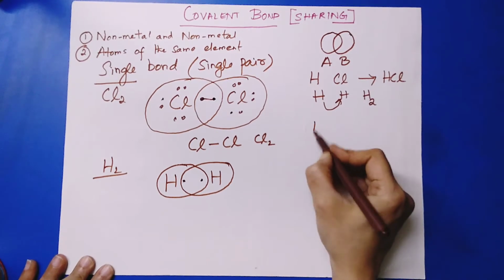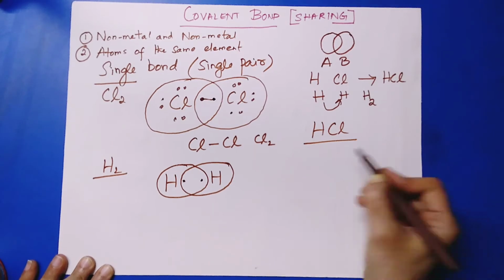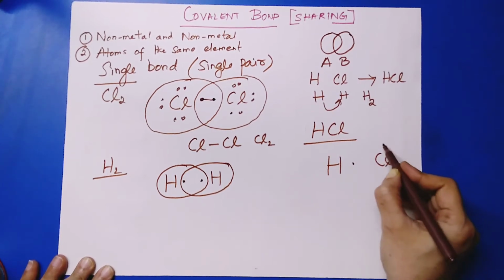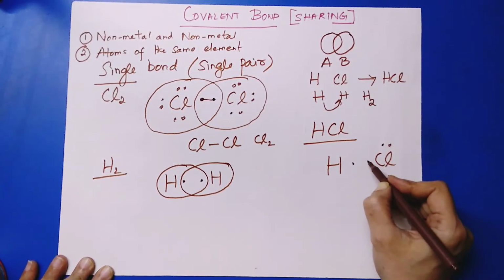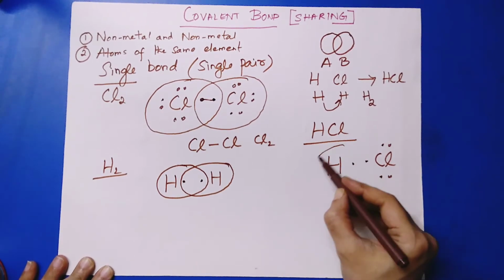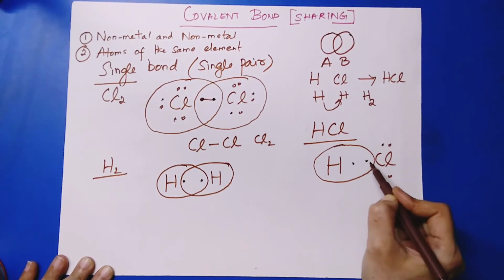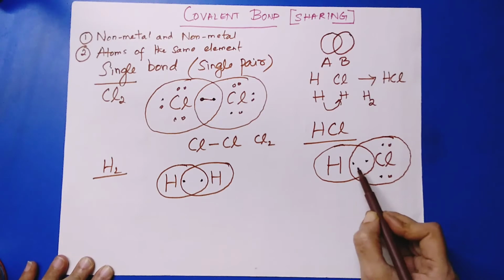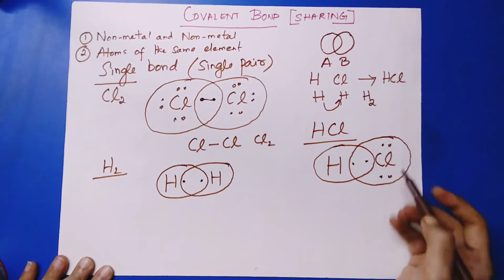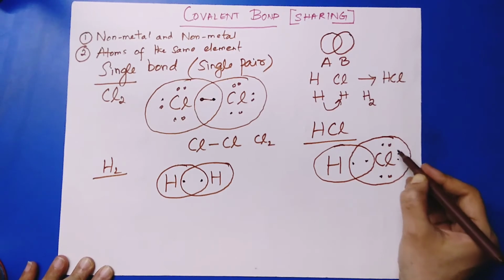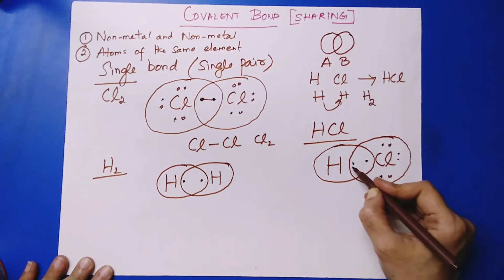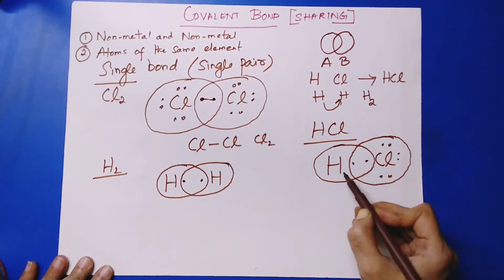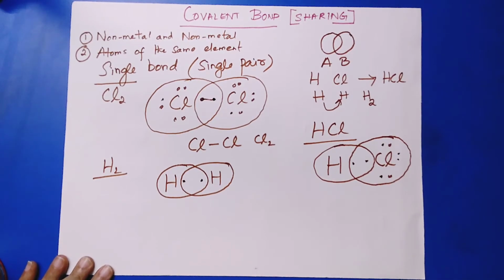Now let's take one more example, HCl. Hydrogen has 1 valency electron, chlorine 7. Hydrogen requires one more, which it shares with chlorine, and chlorine requires one more, which it shares with hydrogen. See here, count for chlorine: 1, 2, 3, 4, 5, 6, 7, and this one it shares from hydrogen. Hydrogen has 2, where one is it sharing with the chlorine atom's electron.